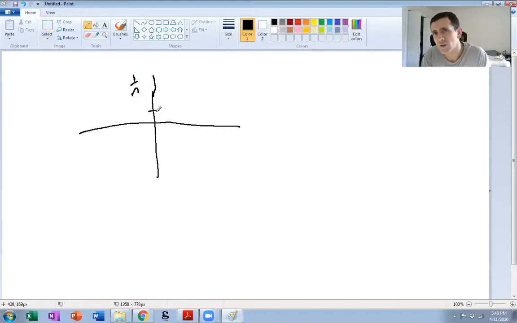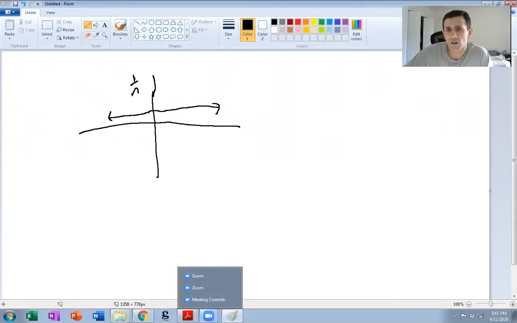Right, so this is just this constant. Anyway. Right, so trivially the integral of this constant 1 over n on all the real line is infinity.